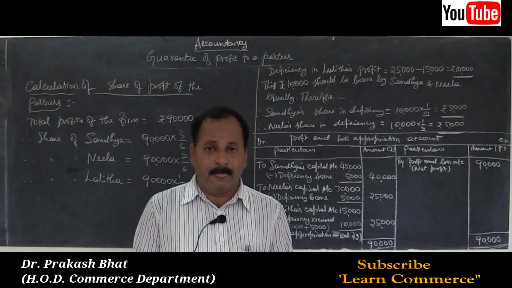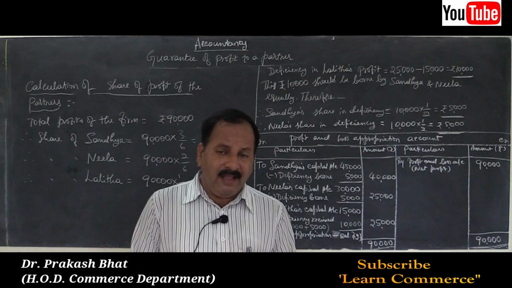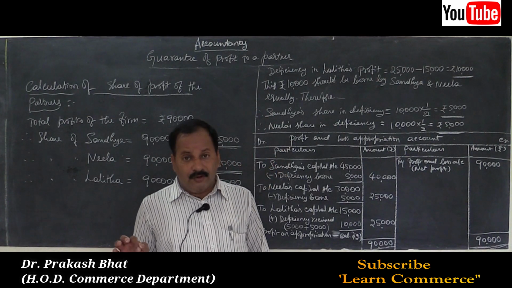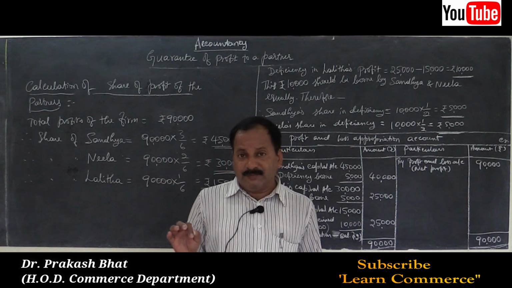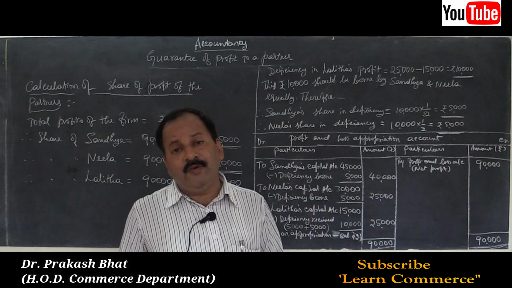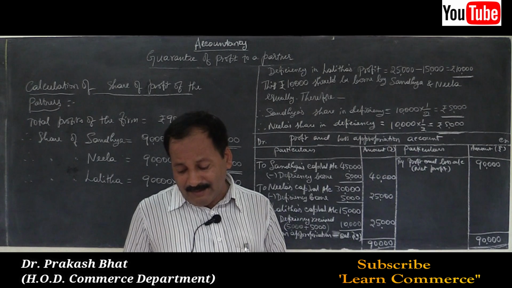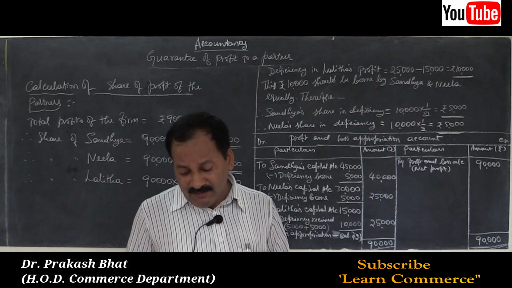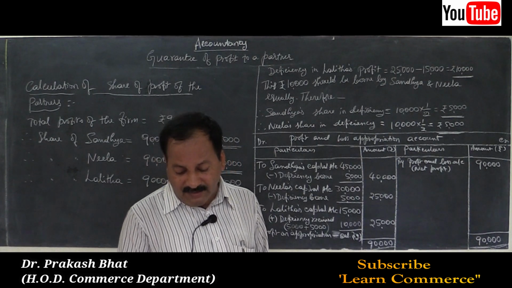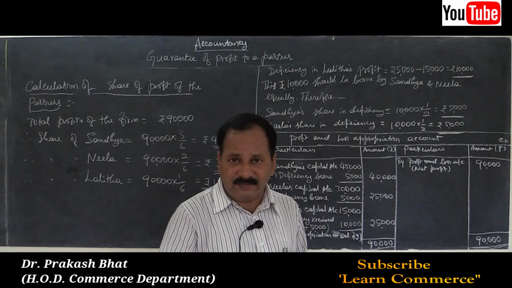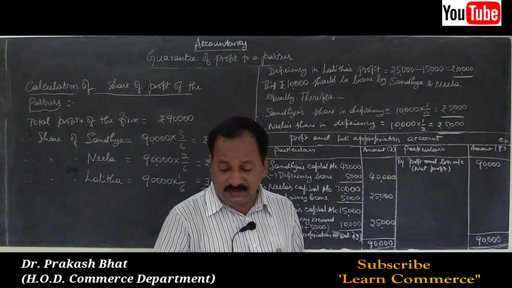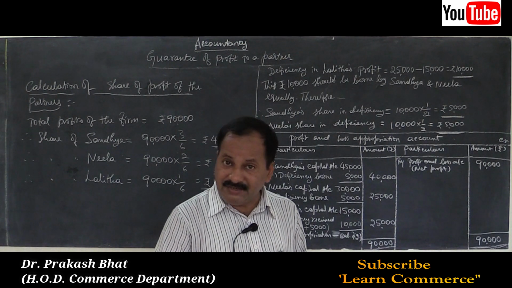Very simple problem. Nothing is mentioned about how the shortage of the guaranteed amount is borne by the old partners. So it should be in their old ratio itself, that is 2:1, 2/3 and 1/3, the ratio in which they bear the shortage in the new partner's capital account. That should be done, and you have to prepare the profit and loss appropriation account. There are not many changes, so I will give this as an assignment problem. Solve it and submit it on time.